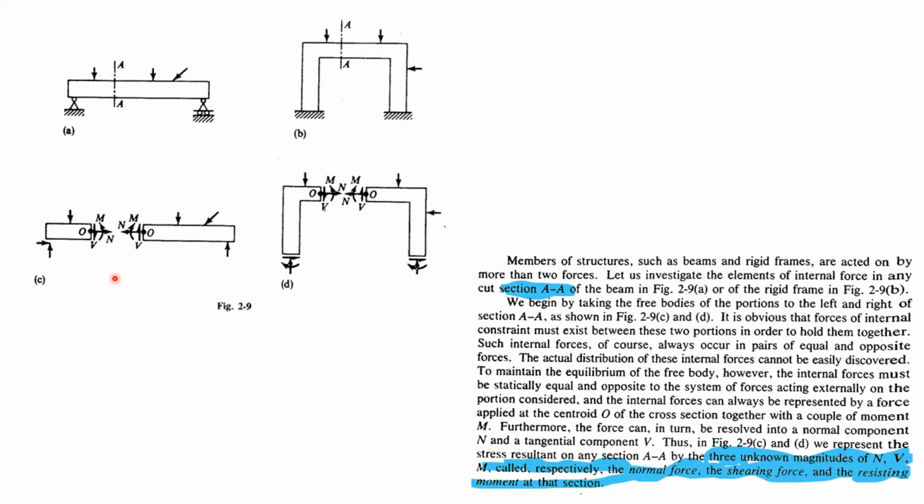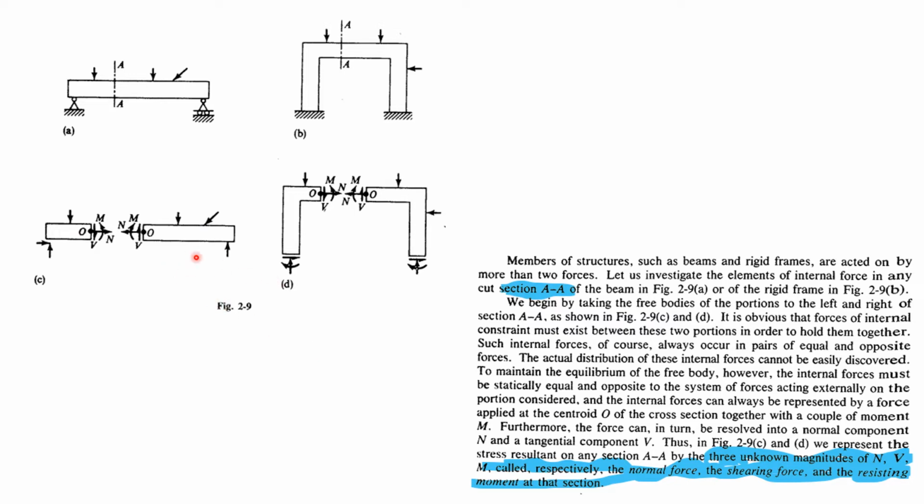Equal and opposite forces. The moment is also the same way: this one is an anti-clockwise rotation and this one a clockwise rotation. If I sum these two, it will be 0, so that it will be in equilibrium. So that's what it means. Internal forces always occur in pairs of equal and opposite forces. The actual distribution of the internal forces cannot be easily discovered. Yeah, actually these forces cannot be very easily discovered.